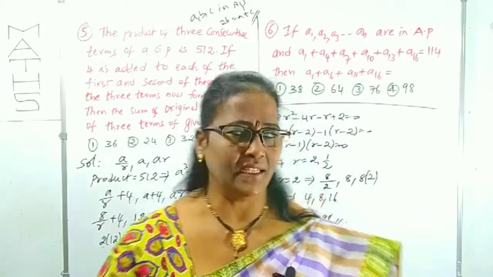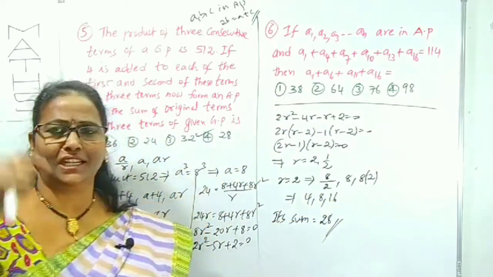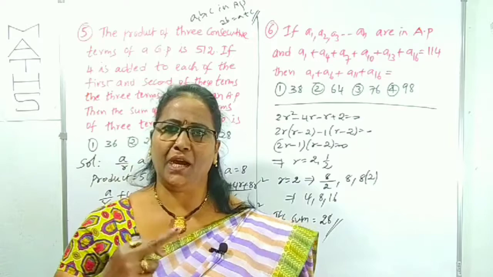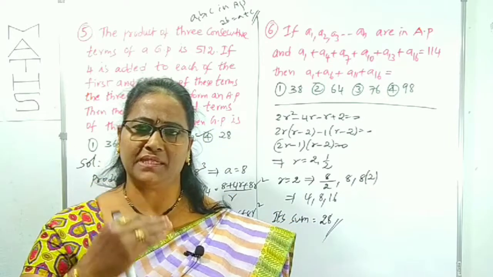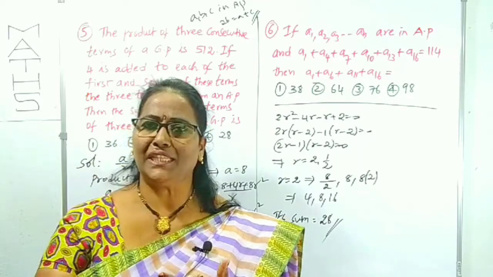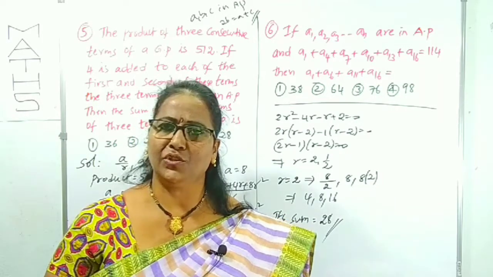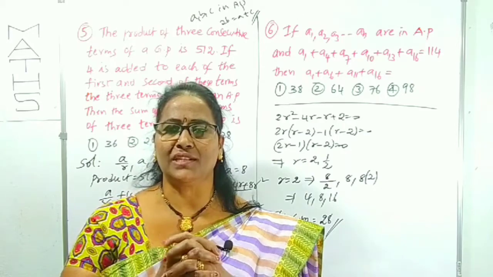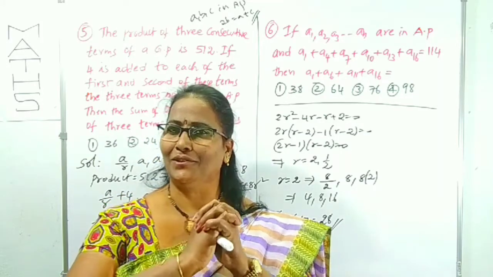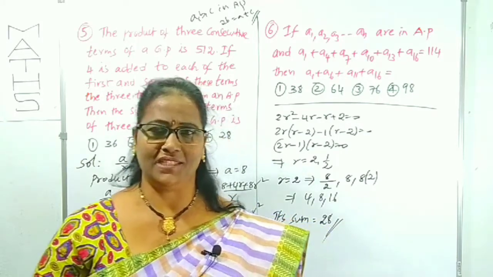It's also very clear. Here also the relation between the AP and the GP is given. How to know what is an AP series, what is a GP series, and how to select 3 terms, 4 terms, 5 terms in AP and GP, I already mentioned in those lectures. If you have not yet watched those lectures, please watch them. Only then can you follow these previous questions.